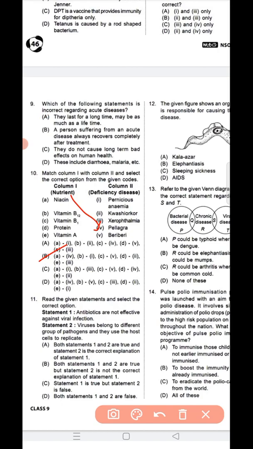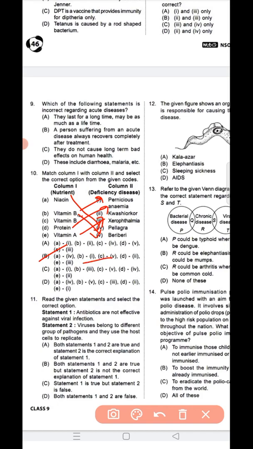A4, B1, C5, D2 and E3. This is the correct answer, option B.